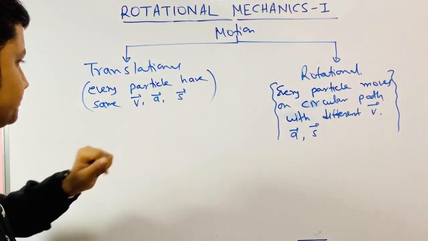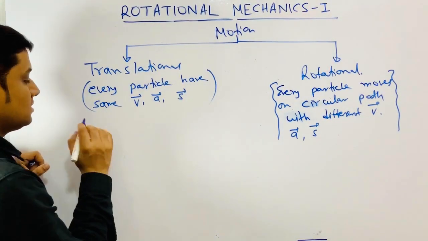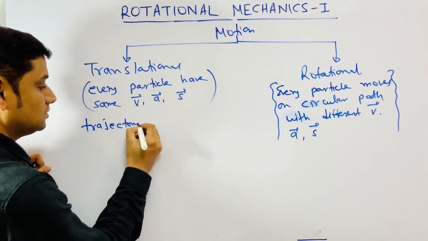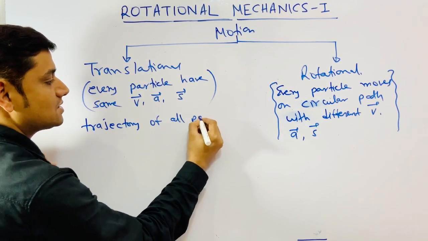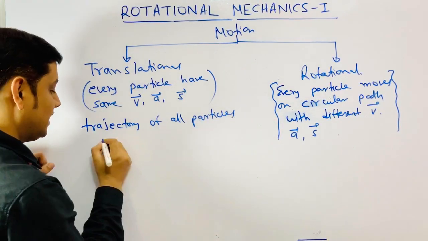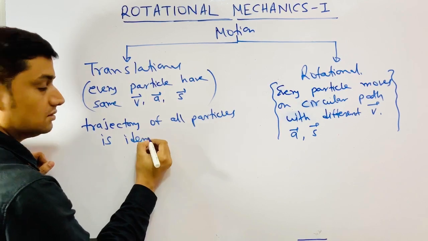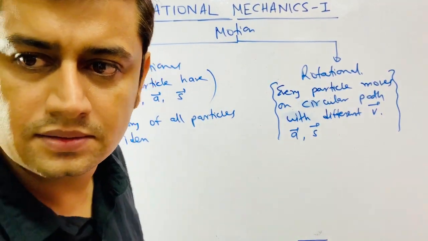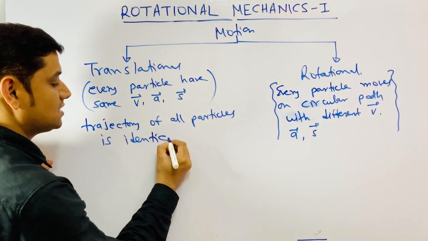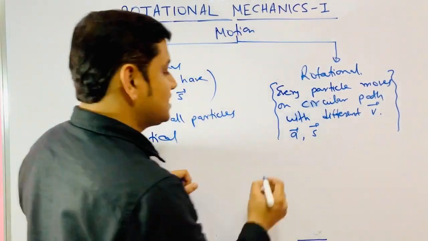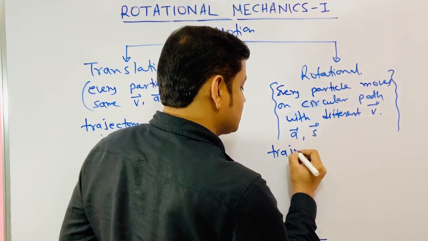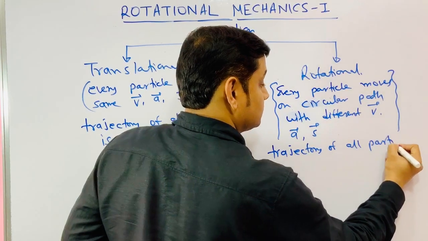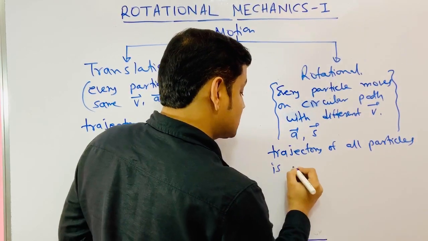Let us see how. In translational motion, the trajectory of all particles is identical. In rotational motion, the trajectory of all particles is circular.